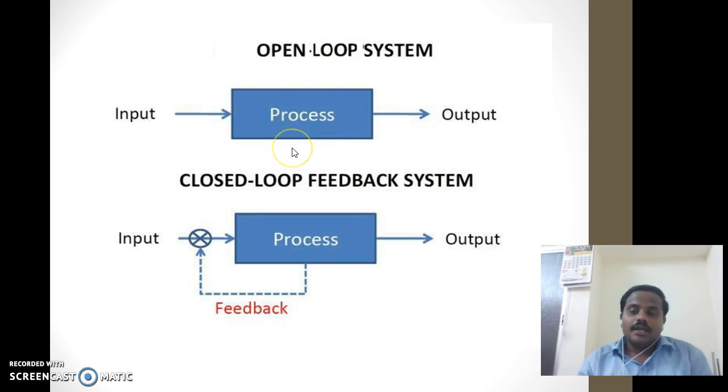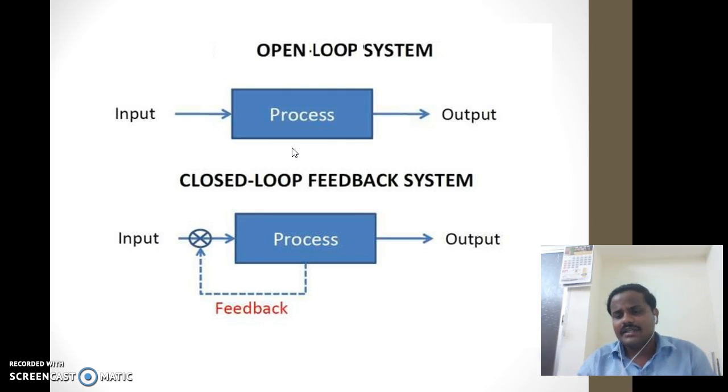The actual definition of open loop system is a system in which output is dependent on the input, but input, that is the controlling action, is totally independent of the output or changes in the output of the system. It is called an open loop system.